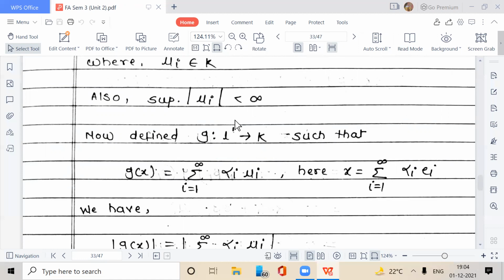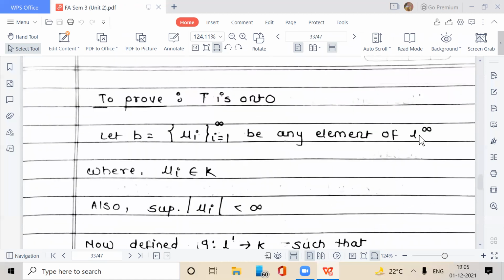Also, supremum of mod of mu I is less than infinity. By definition, because the sequence mu I belongs to L infinity, and L infinity is the space of all bounded sequences, for each element mu I its absolute value is less than some constant. So the supremum of mod of mu I is less than infinity. It will have a finite value.